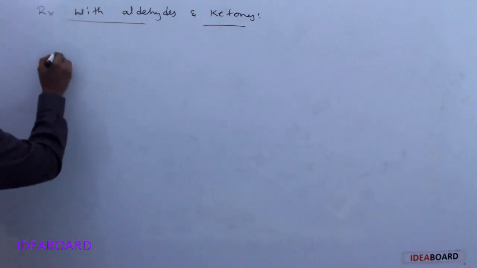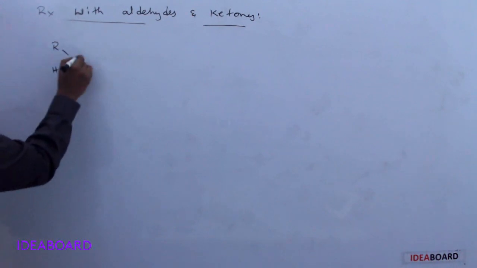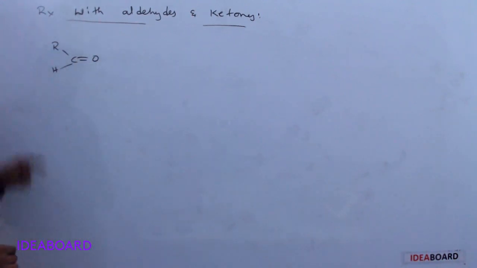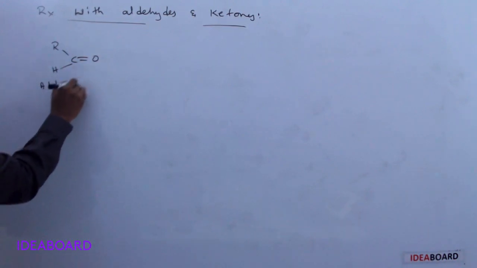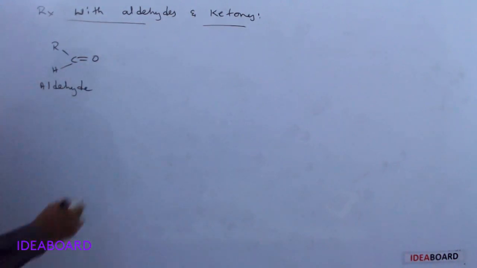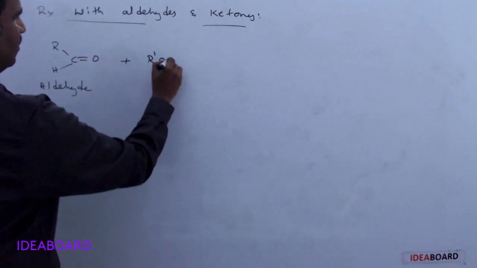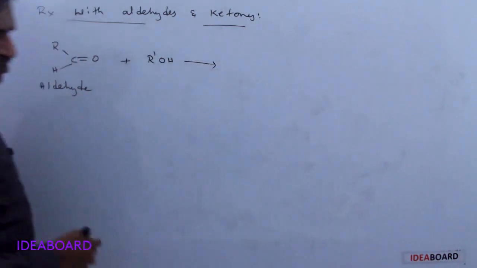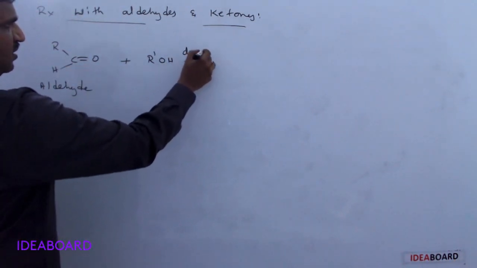For example, I am taking RCH double bond O. What is this compound? This is an aldehyde, and this aldehyde is reacting with, for example, R' OH alcohol in the presence of dry HCl gas.